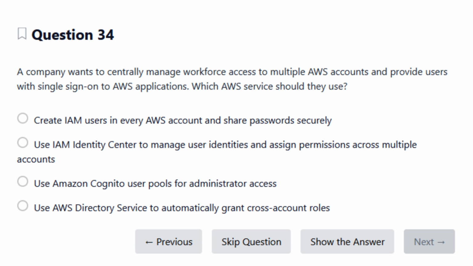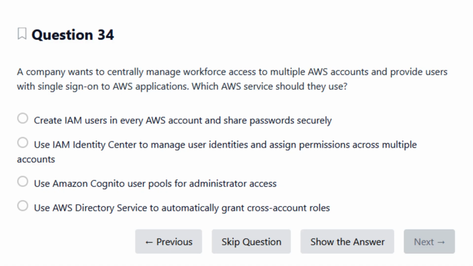Before you look at the options, ask yourself, if a company has multiple AWS accounts, do they want to manage users separately in each one, or from a single place? Which AWS service is designed specifically for workforce access, not application end users?